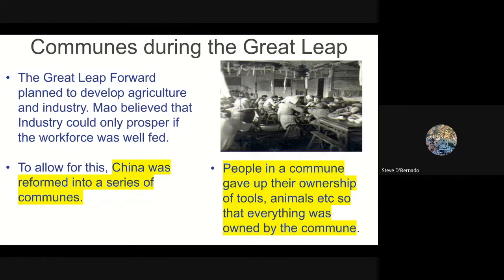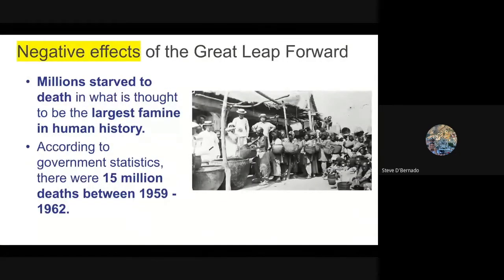where he reformed much of rural China into a series of communes, community land. People in a commune gave up their ownership of literally everything, tools, animals, etc. It was everything owned by the commune. So look, in practicality, there were more negative effects of this Great Leap Forward in these communes. What really happened? Millions starved to death in what is thought to be one of the largest famines in human history. According to government statistics, there were about 15 million deaths between 1959 and 1962.